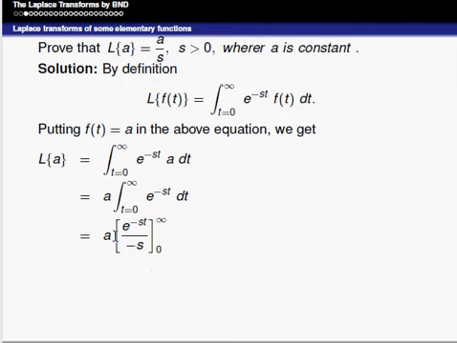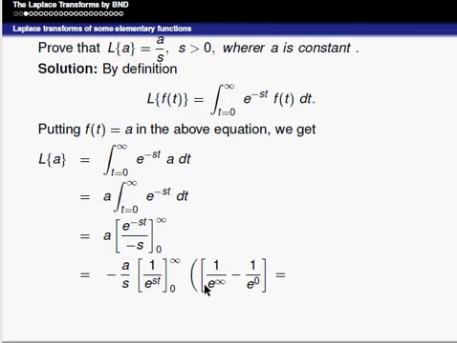It can be written as minus a by s into, e power minus st can be written as 1 by e power st, and then we apply the upper and lower limits. The upper limit is infinity, that is 1 by e power infinity minus 1 by e power 0, and we also know the value of e is 2 point something.